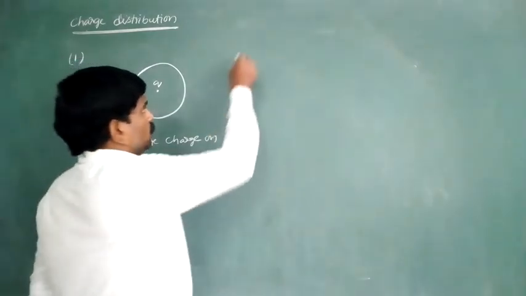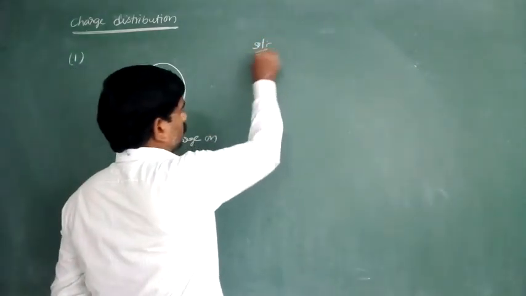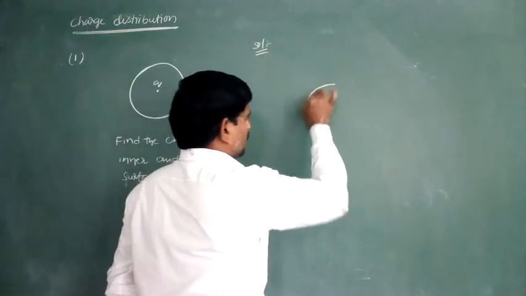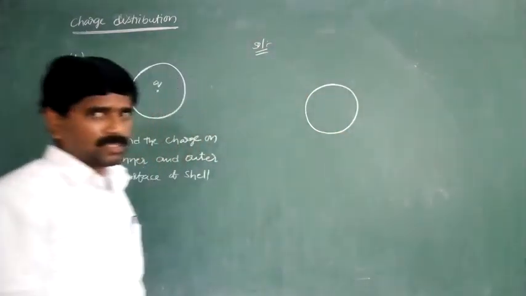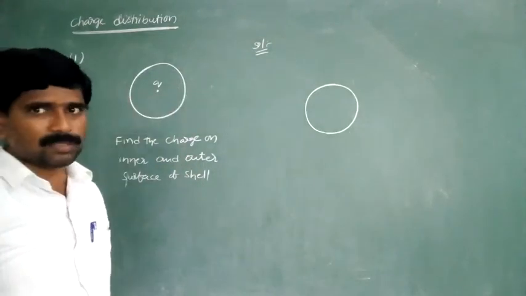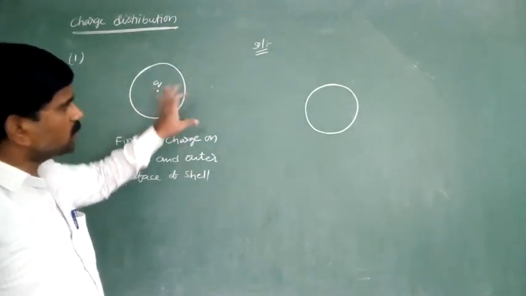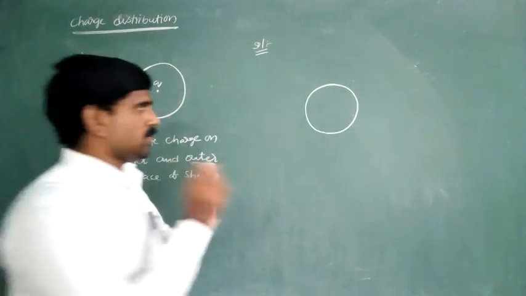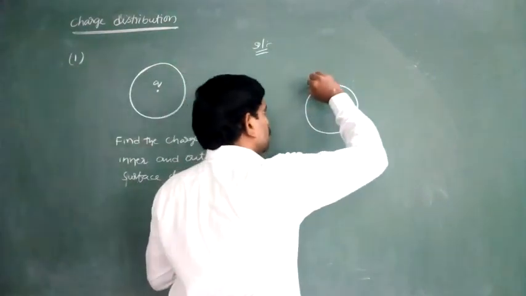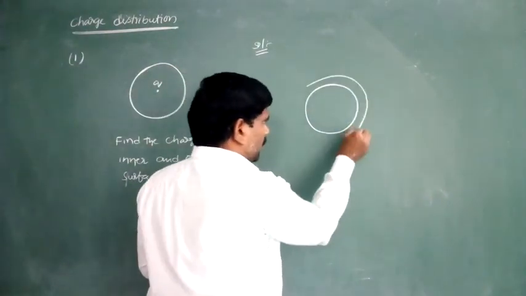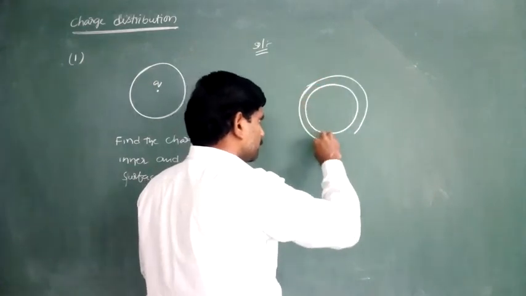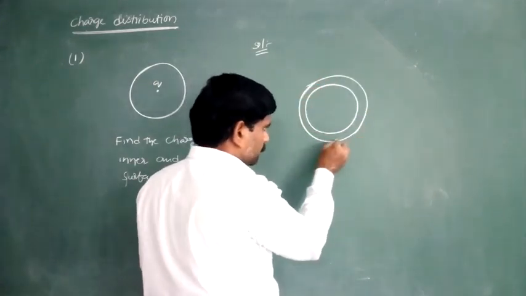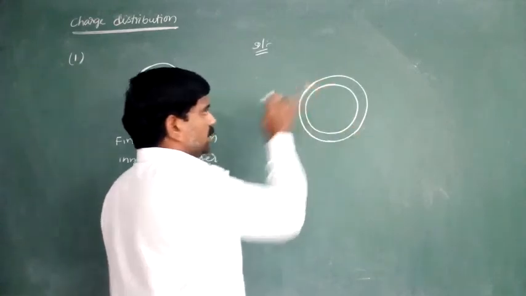Yes. So try to observe first. Here, this is the shell. That shell has two surfaces. One is the inner surface and the second one is the outer surface. I am zooming this in for your understanding. So right now the shell is like this.